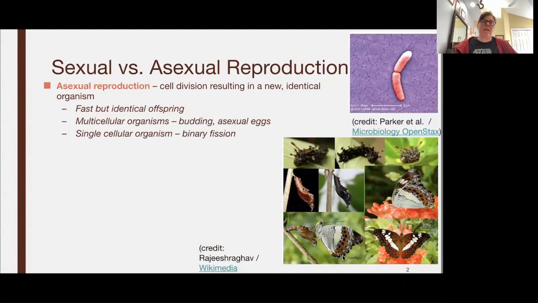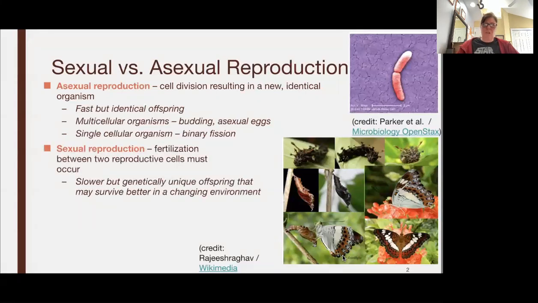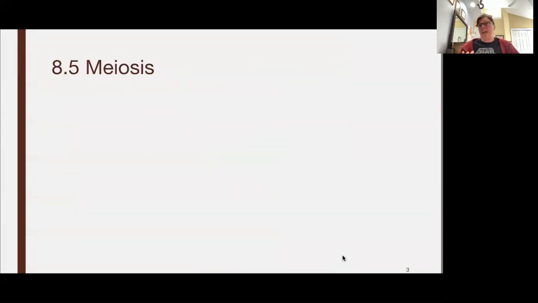All right, the thing with asexual is that it is very fast, but the offspring are identical. With multicellular organisms, we usually bud or we lay asexual eggs. Single cellular, we use a term called binary fission. For sexual reproduction, we have to have fertilization. So we're going to have an egg and a sperm, and they come together, and they're going to make genetically unique offspring, which may be better able to survive the environment or any changes in the environment.